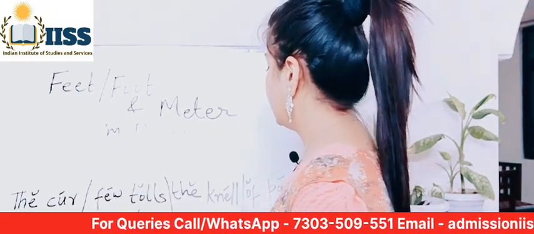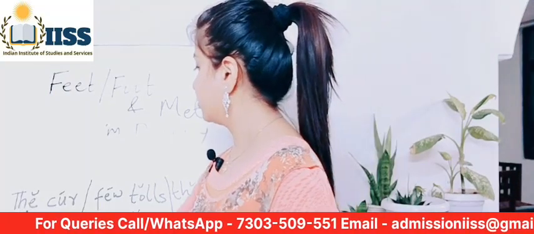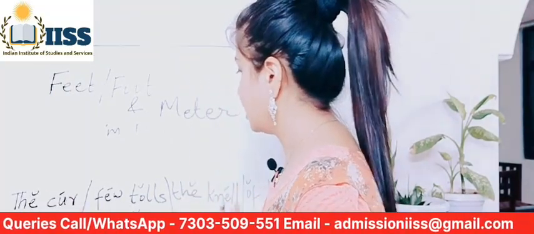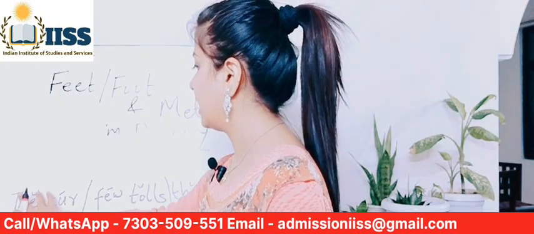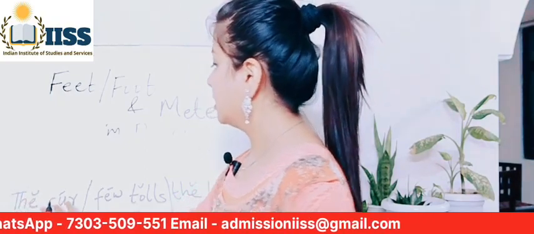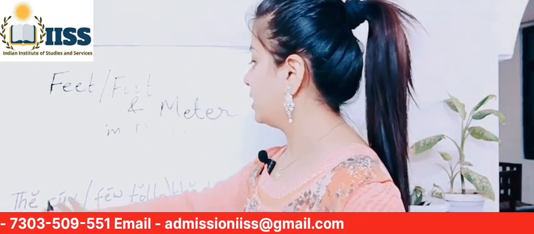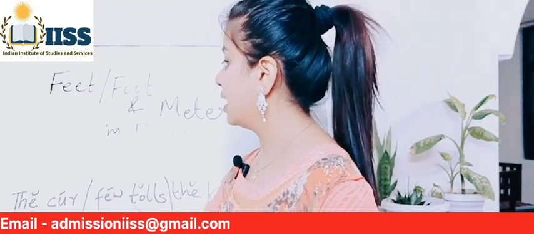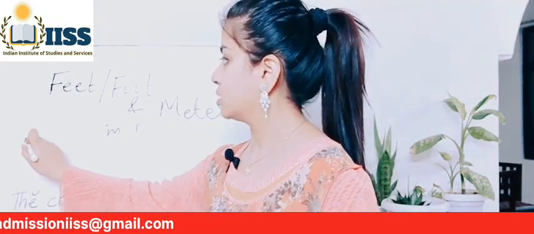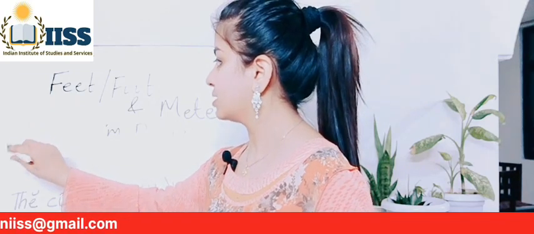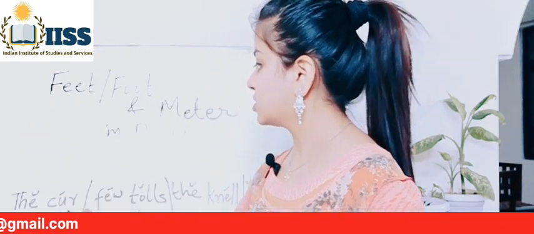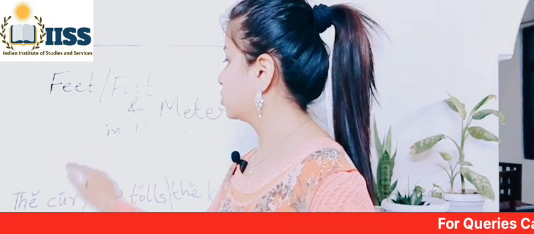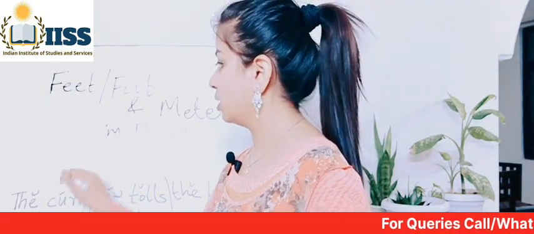So here you will find a combination of unstressed and stressed syllables. In the word "the" we have an unstressed syllable. In "curfew" we have a combination of stressed as well as unstressed syllable. An unstressed syllable is denoted by a semicircle U, and a stressed syllable is denoted by a small diagonal line.